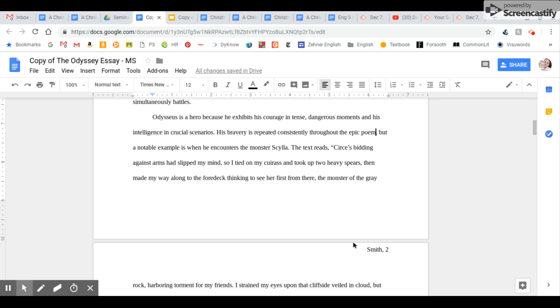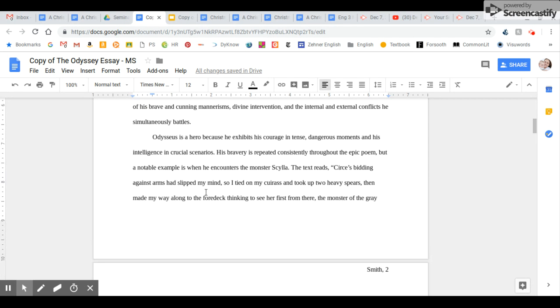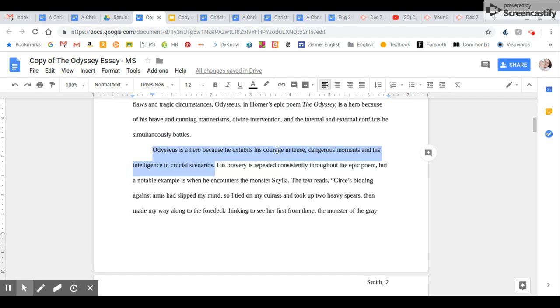The next element of the essay I wanted to look at with you is the body paragraphs. What I would like you to see with these body paragraphs is that each begins with a clear claim or topic sentence, whichever you're familiar with calling it. And that directly ties back to the thesis statement and matches the thesis statement.